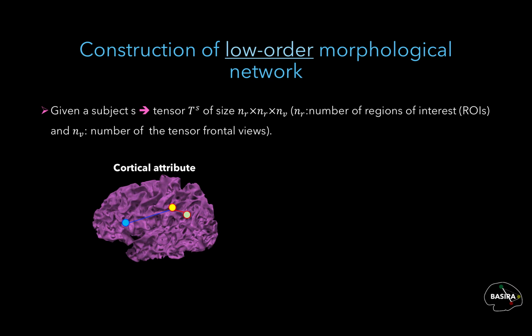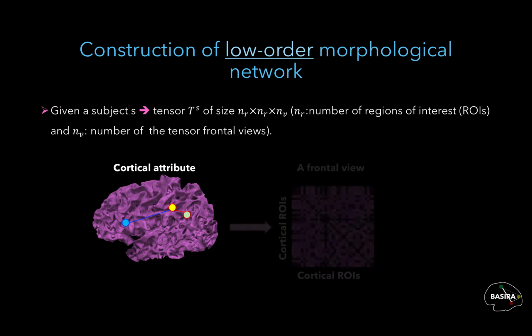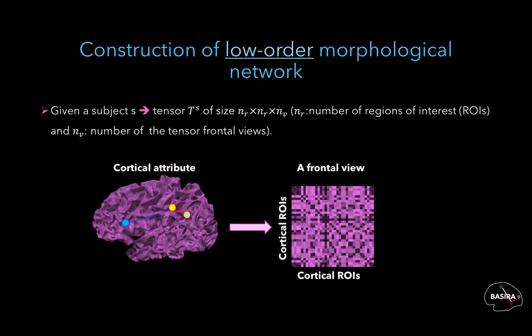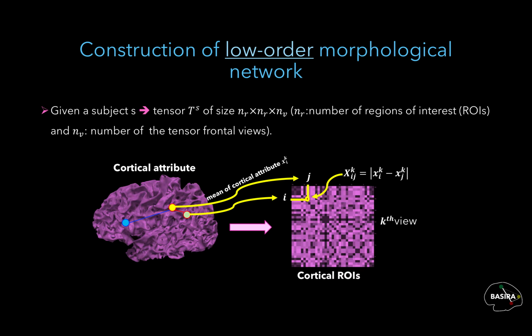Basically, for each cortical attribute, for example cortical thickness, we construct a morphological network that constitutes a frontal view for the tensor TS. We should note that an element in the ith row and jth column in the kth frontal view of the tensor TS represents the absolute difference between the average value of the kth cortical attribute xik in the ROI i and xjk in the ROI j.